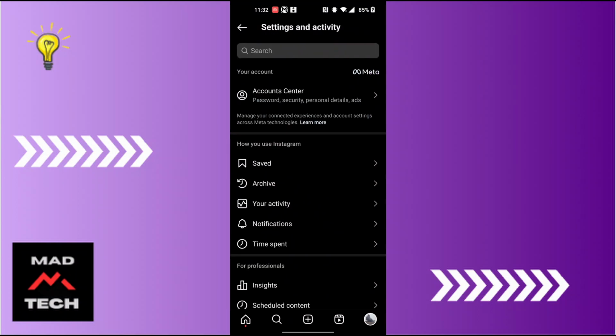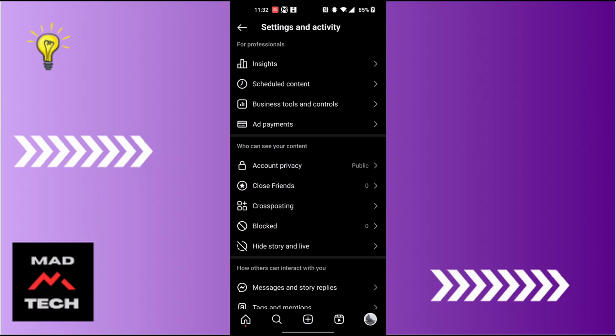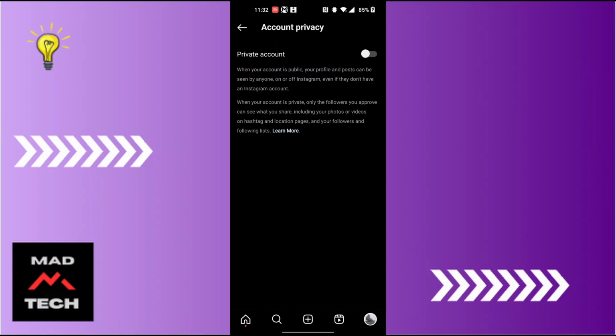Now guys, in order to hide comments on Instagram, we'll be required to take 2 or 3 steps, so let's go do that. Now first of all, you'll be required to go to your account's privacy, where it says account privacy. Tap on that, and in order to hide your comments guys, first you'll be required to make your account private, and only your followers and the people you follow will be able to view your comments or comment on it. To do that, simply tap on the private account button over here, the toggle icon at the top right corner, and then your account will be made private and many of your comments will be hidden.